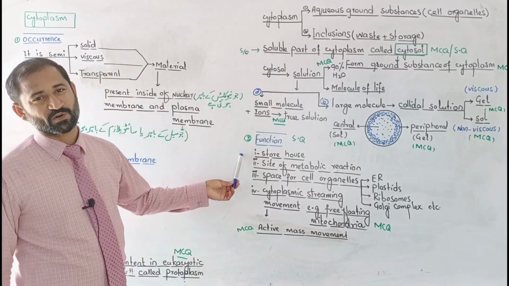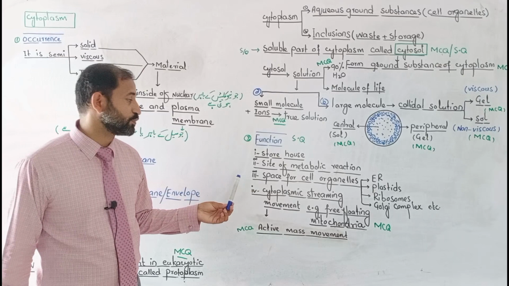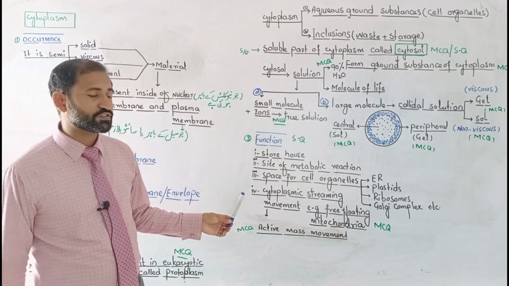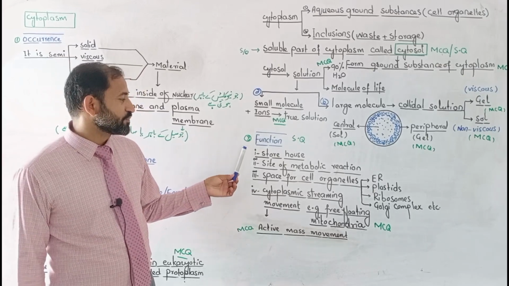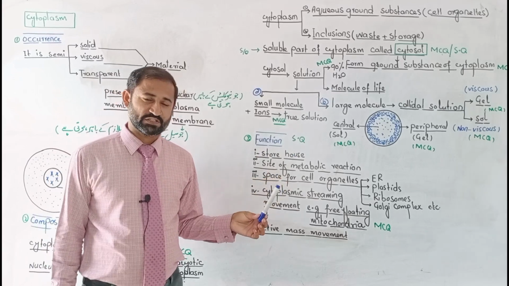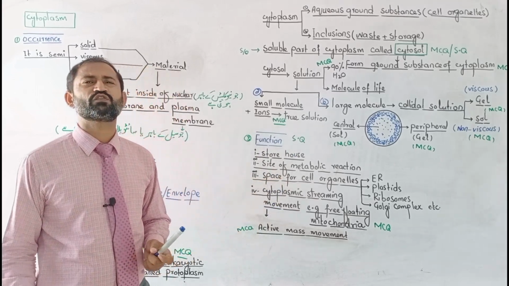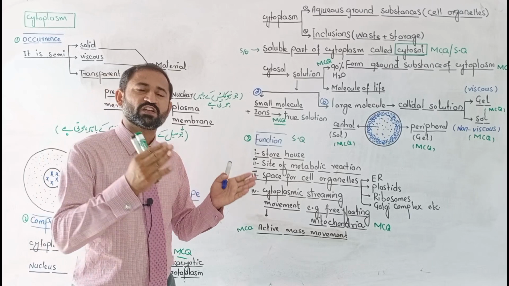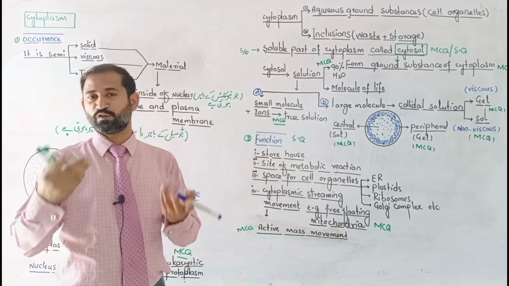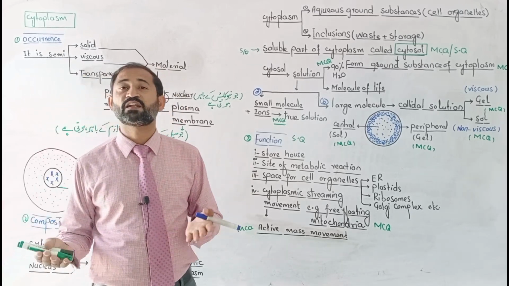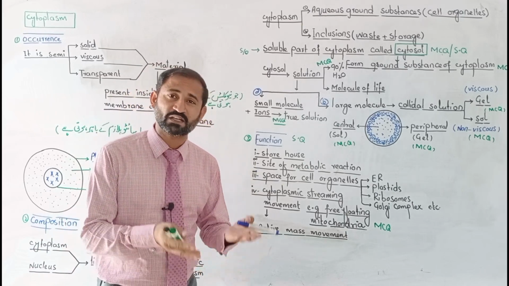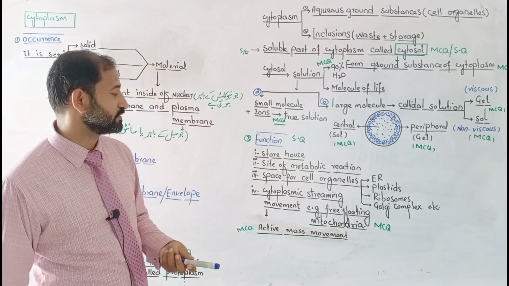And number 3, the last part of the cell, the cytoplasm's function, and it consists of 4 different functions. Number 1, it acts as a storehouse. It acts as a storehouse, meaning it can store valuable substances of the cell, or it can store the waste material of the cell. It can also store the soluble part of the cell. It can also store the insoluble part of the cell.